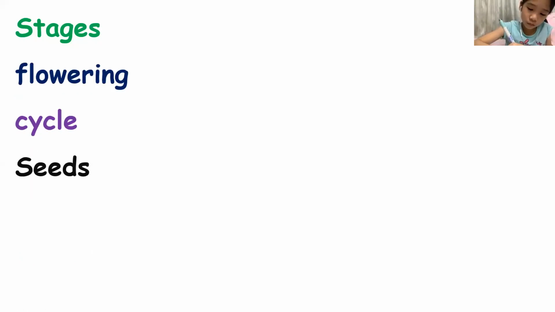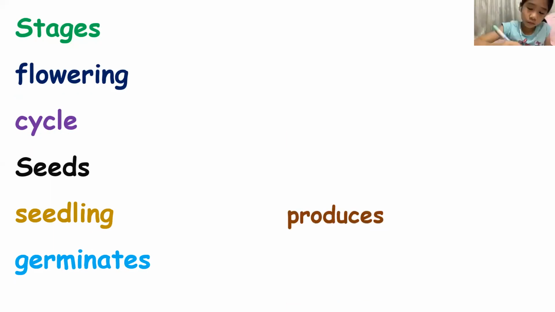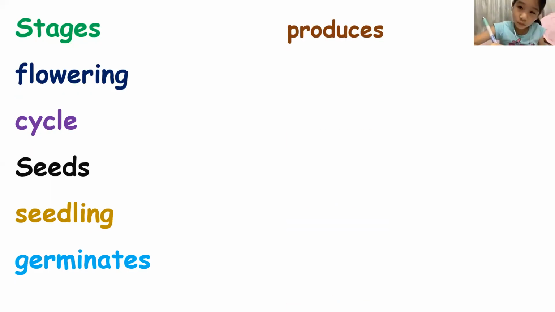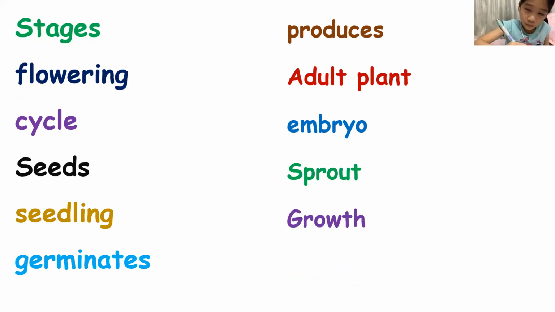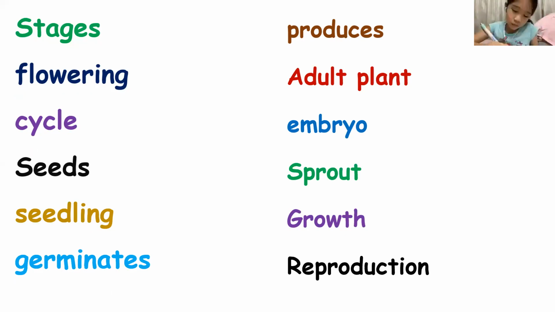Don't worry, Lee. You can watch the video later if you want to copy, okay? We have stages, flowering, cycle, seeds, seedling, the word germinate, produces, adult plant, embryo, sprout, growth, and reproduction. So those are the 10 vocabulary words that we are going to talk about this afternoon.